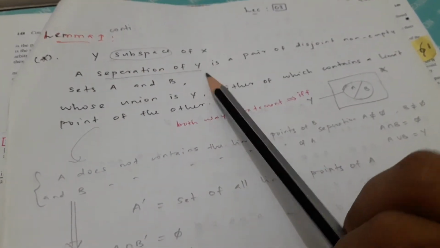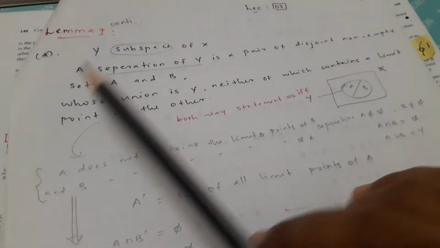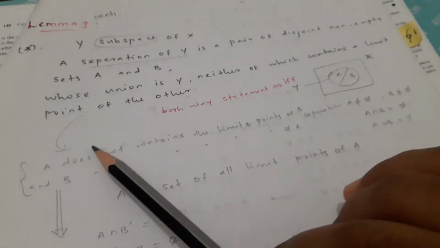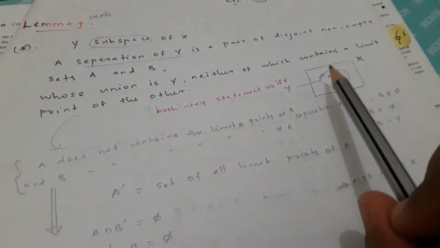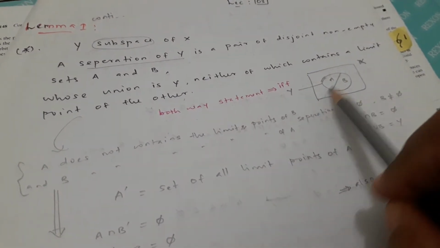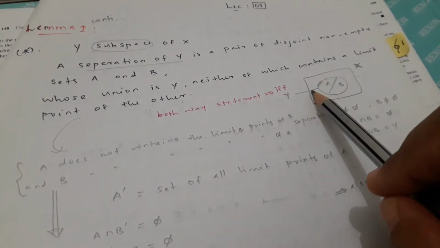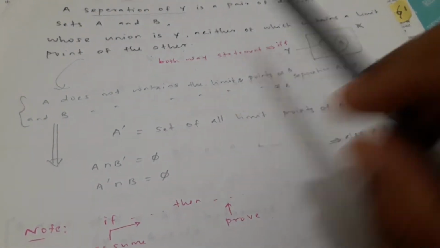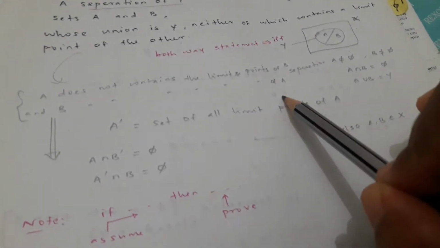Let's say the lemma continued. Y is a subspace of X. A separation of Y is a pair of disjoint non-empty sets A and B whose union is Y, neither of which contains a limit point of the other. This lemma has a both-way statement, therefore if and only if. If X is a space and Y is a subspace, and Y has a separation A and B, then A does not contain a limit point of B and B does not contain a limit point of A.